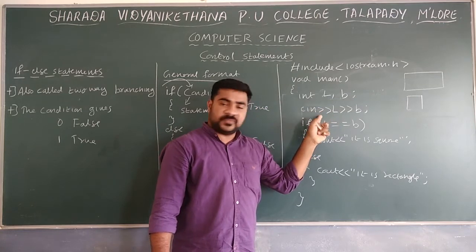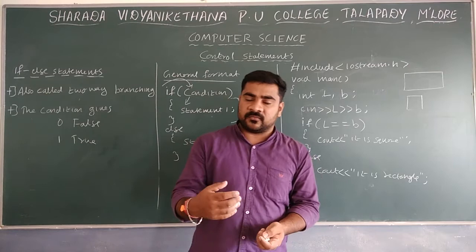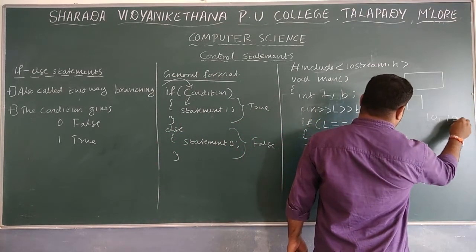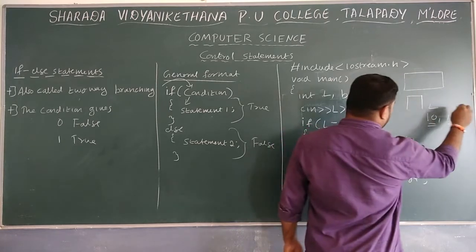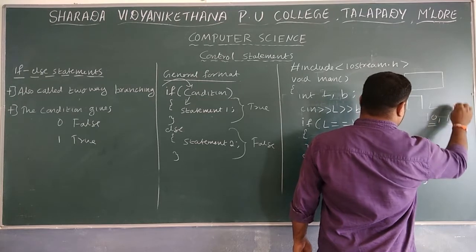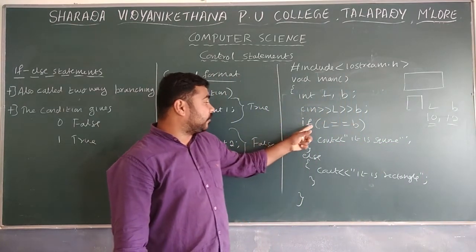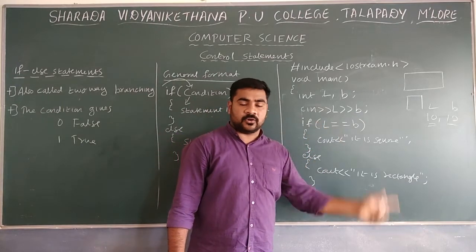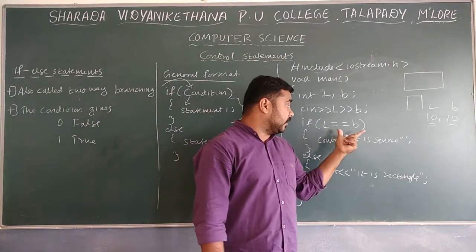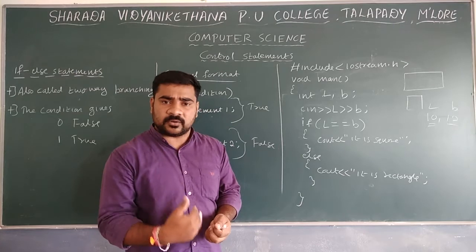After that cin means we will take the two data, two side values, from the user. For example, I will give 10 and 12 here. L is 10 and B is 12. I take it. Then after that, if L is equal to B, I'll check whether L is equal to B. Here it is not equal. L is 10 and B is 12. L is not equal to B.